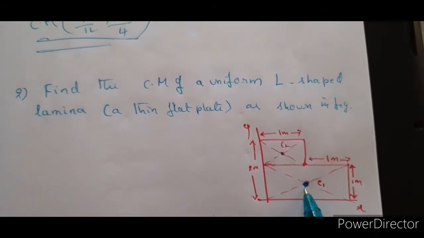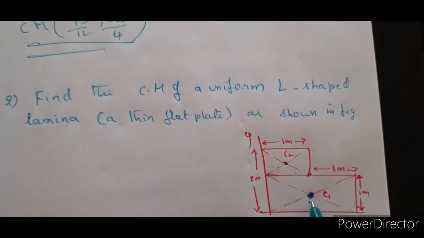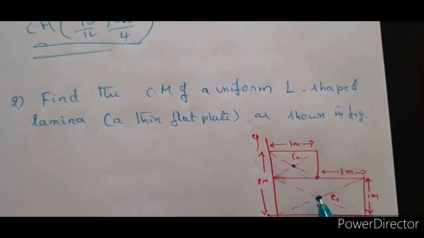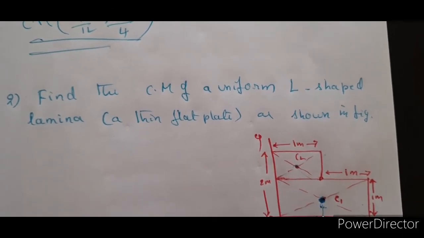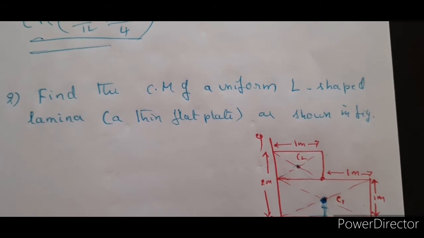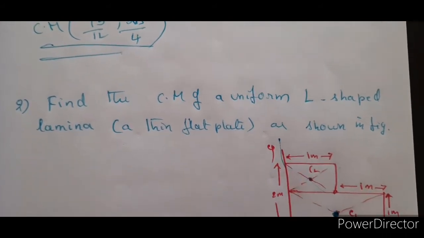Now the center of mass of the L-shaped lamina, the location of this center of mass is given to be like here. So at what distance can we take it to be x and then y?